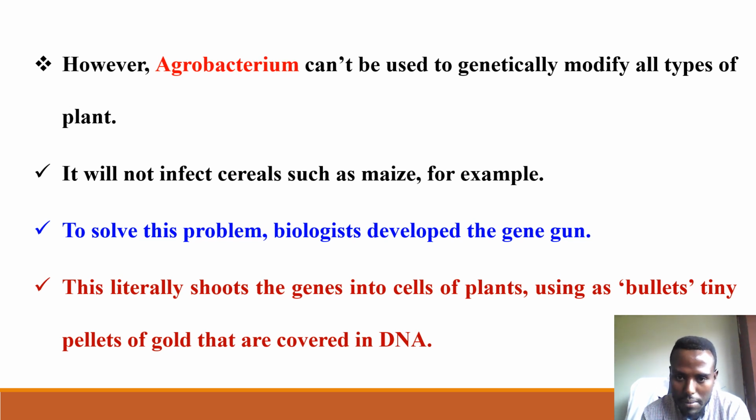To solve this problem, biologists developed another method or technique called the gene gun. This literally shoots the gene into the cells of plants.